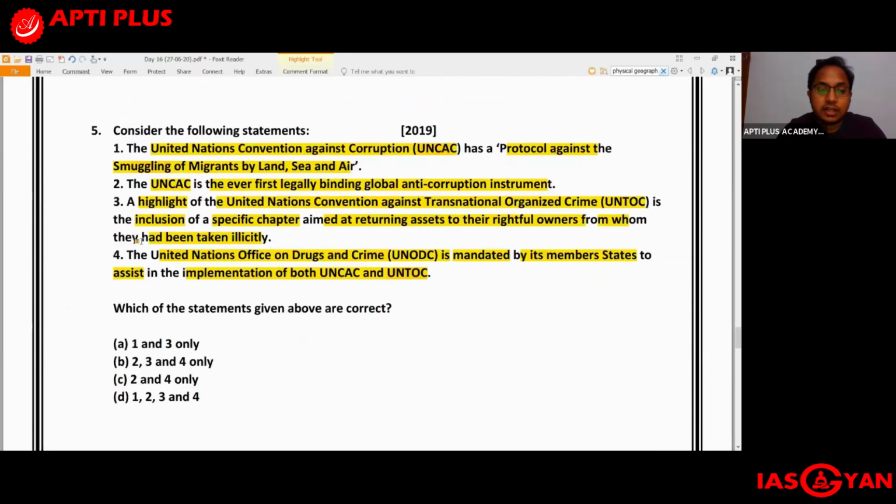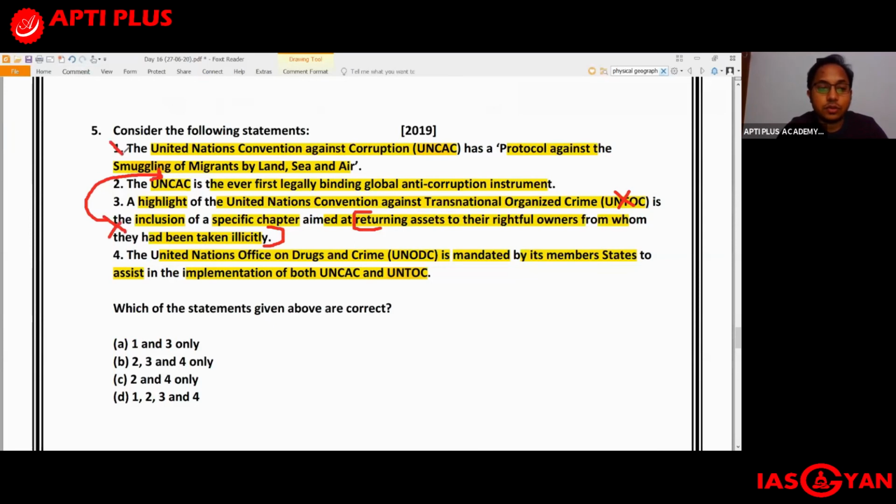So you see over here the third statement that we have, that a highlight of the United Nations Convention Against Transnational Organized Crime is the inclusion of a specific chapter aimed at returning assets to the rightful owners from whom they had been taken illicitly. So this is not a part of UNTOC. Rather, this particular thing, the inclusion of a chapter aimed at returning assets to their rightful owners from whom it has been taken illicitly, is actually a part of UNCAC, not UNTOC. Understood? So that is why this third statement is also incorrect.